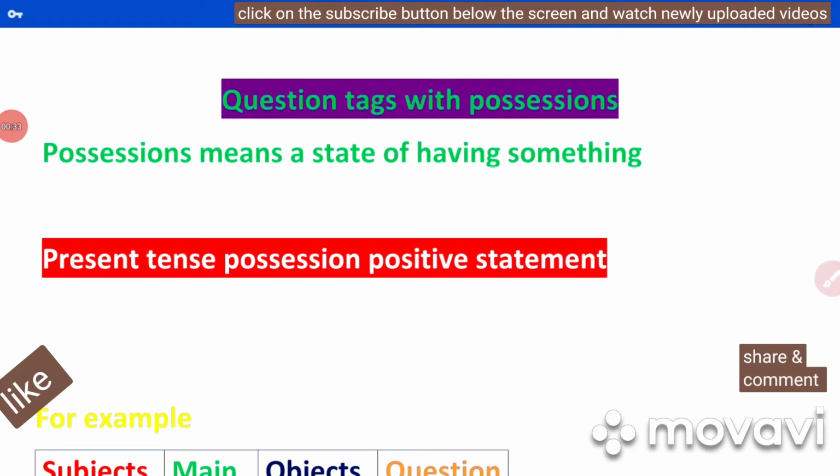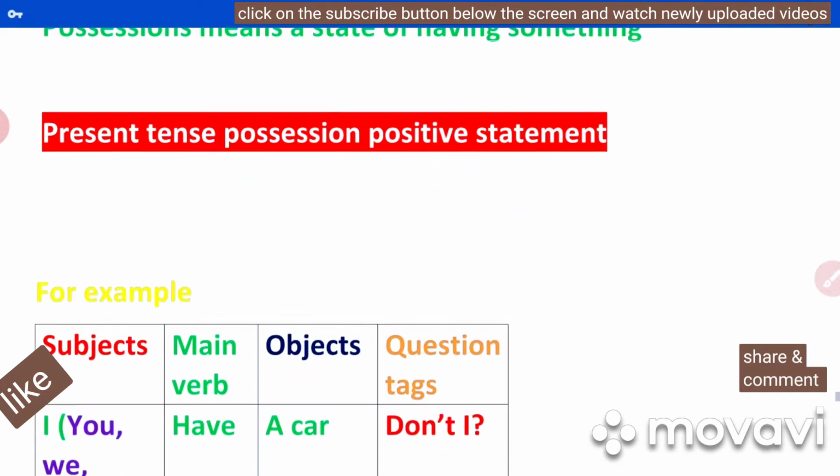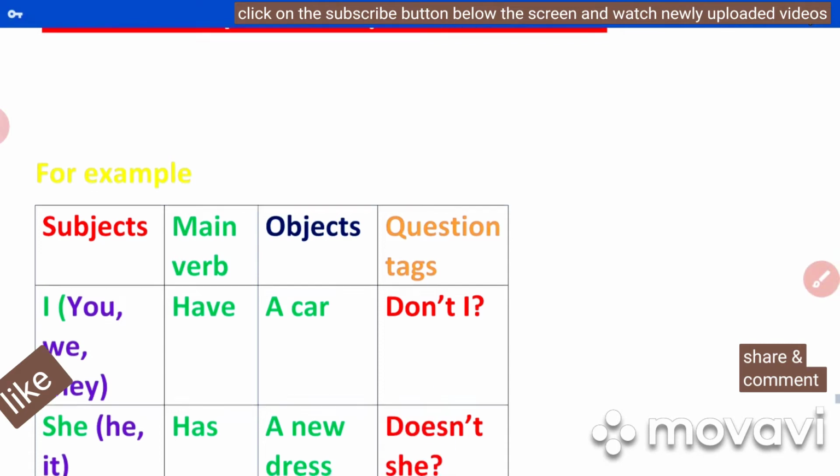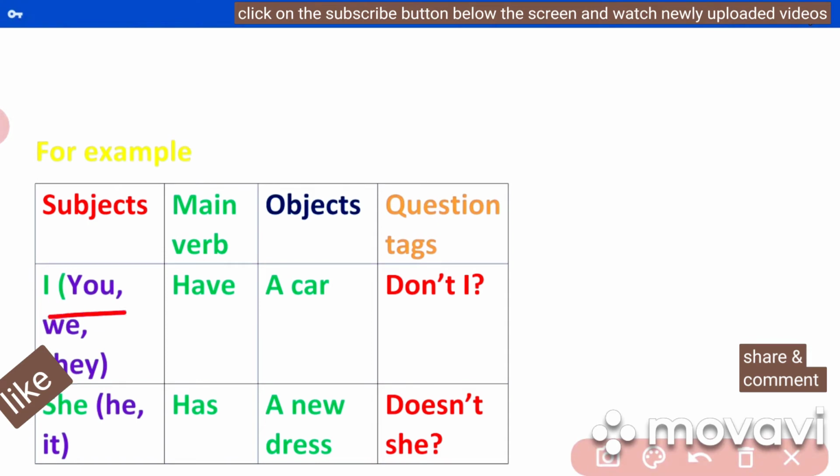Present tense possession, positive statement: it seems as if there is no helping verb, but the statements have a helping verb. You must assume that. Let's understand with examples. Subjects, main verb, objects, question tags. First, subjects. See, I have a car. This is a statement. In this statement, you can't find any helping verb here. I is the subject, have is the main verb, a car is the object.